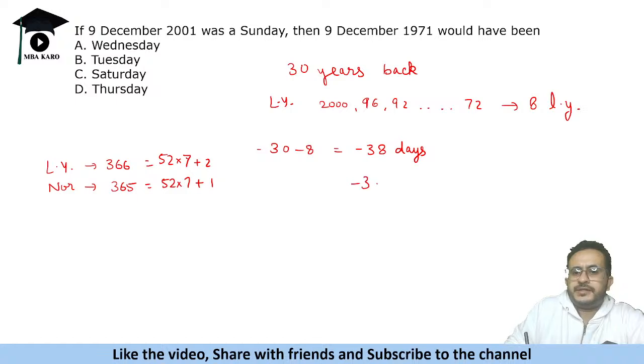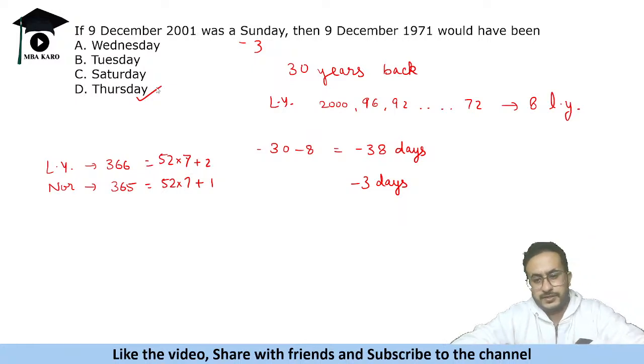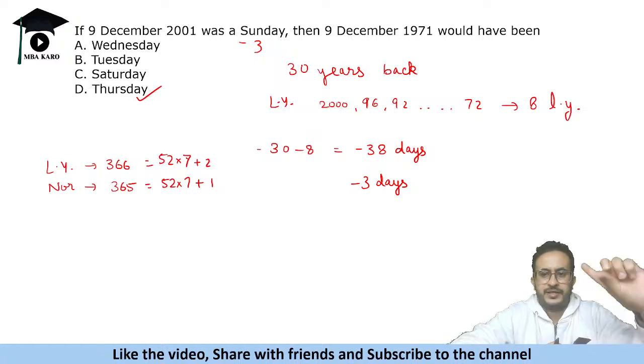We need to subtract 3 days from Sunday. Sunday minus 3. So Sunday minus 1 is Saturday, 2 is Friday, and 3 is Thursday. So that day is Thursday. Okay, just do not add here. Some people might add and get the answer as Wednesday also. So you do not have to add. Since we are going back in time, we will subtract.